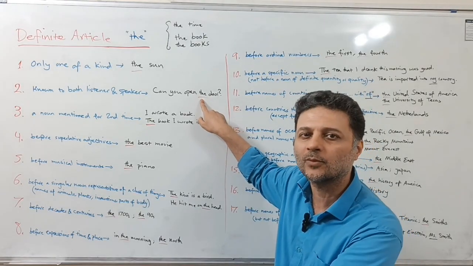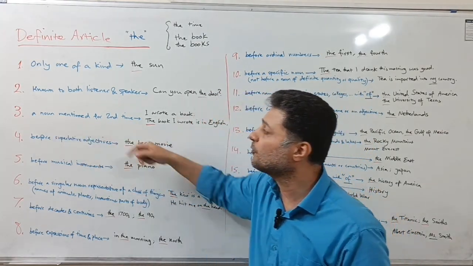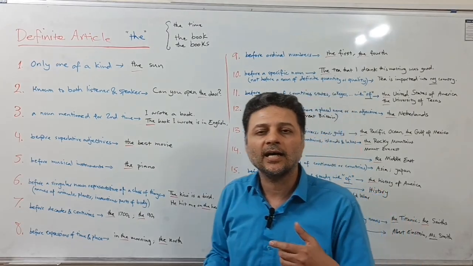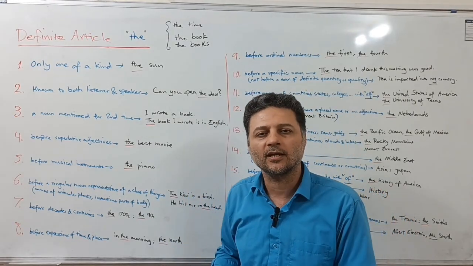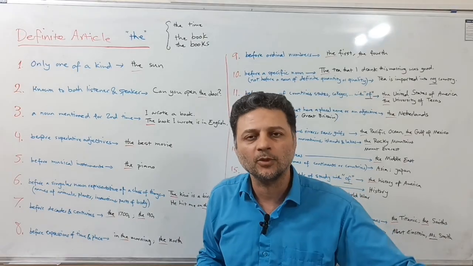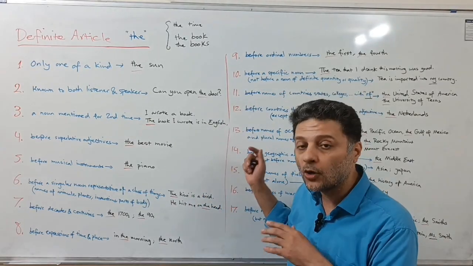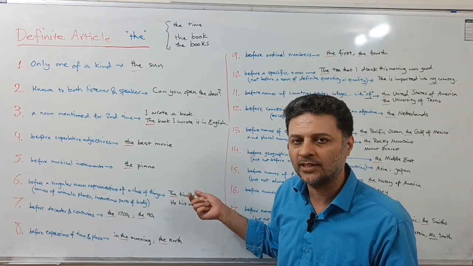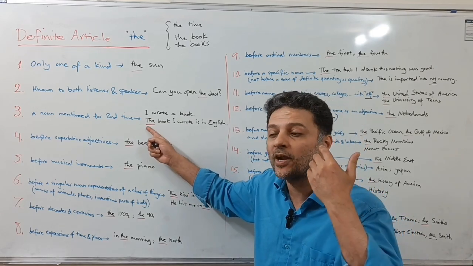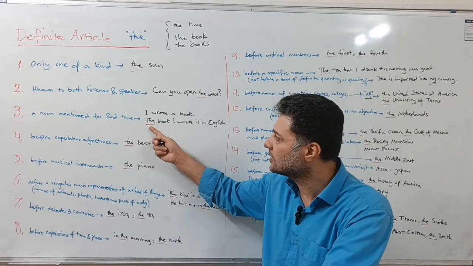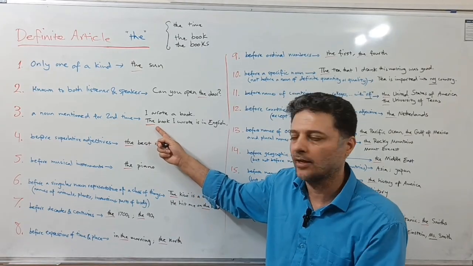We know what door we're talking about. Number three, a noun mentioned for the second time. For example, I'm talking about the story of my life, or for example, I wrote a book, right? But the second time that I want to mention it, like the book that I wrote is in English, right? So the second time of reference is preceded by the.